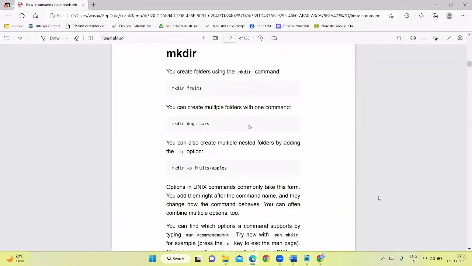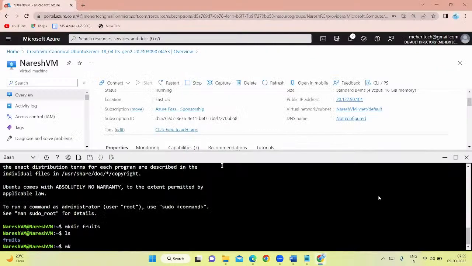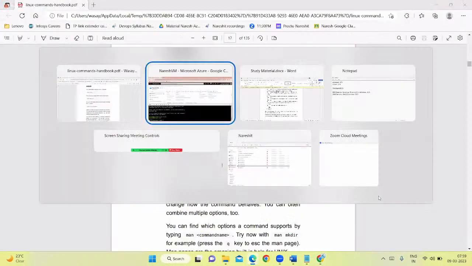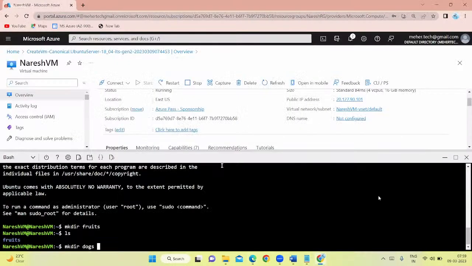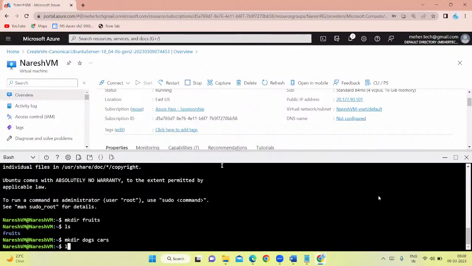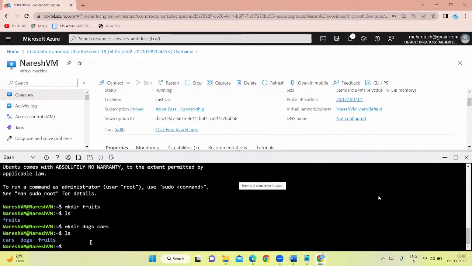If you want to create multiple folders with one command, then mkdir, and then dogs and cars. Some names it is taking for the folders; you can pass any names here. If you say list now, see, it is showing that multiple folders have been created: cars, dogs, fruits.